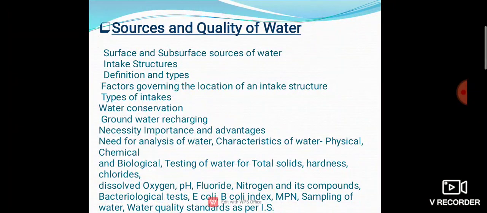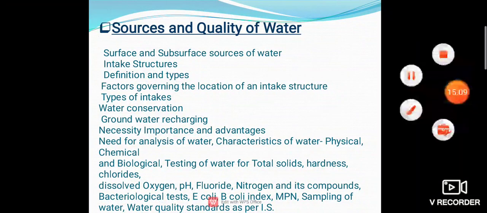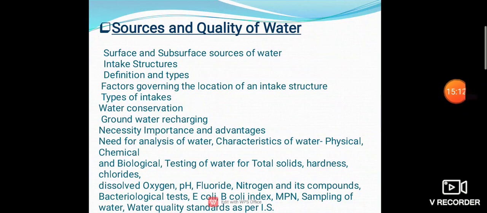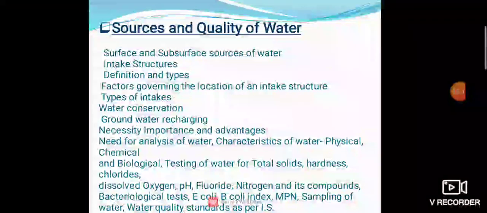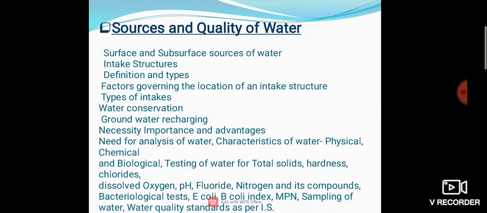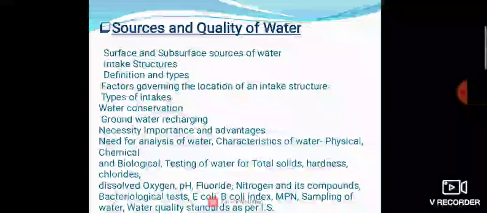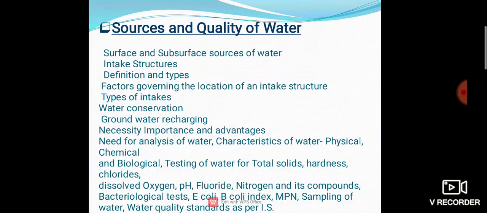After that, we are going to learn about sources and quality of water. Then surface and subsurface sources of water, definition and types, factors affecting the location of intake structure. After that, water conservation, groundwater recharging, its necessity, importance and advantages, need of analysis of water, characteristics of water: physical, chemical and biological characteristics. Then testing of water for total solids, hardness and chlorides, then dissolved oxygen, pH, fluoride, nitrogen and its compounds.